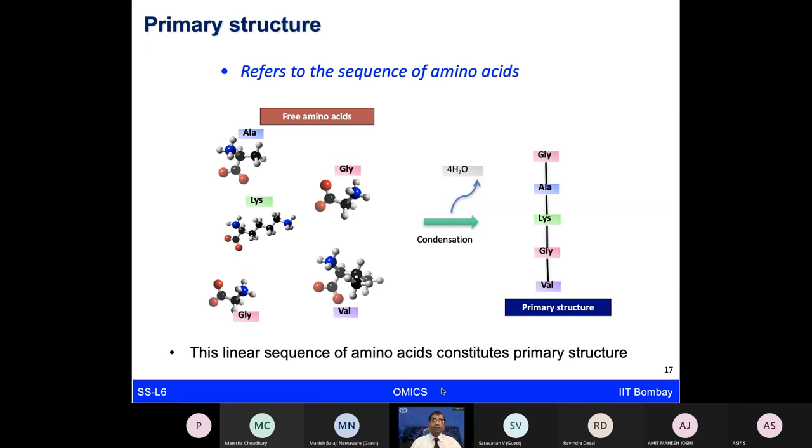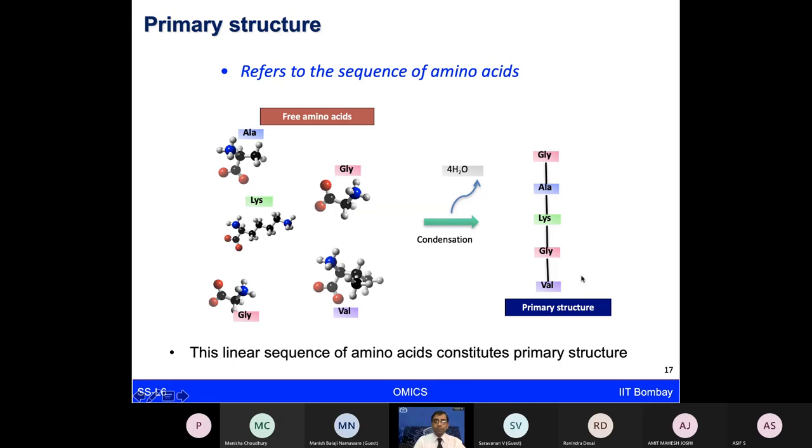This does not provide any functional information, but it gives us the composition of that given protein, which sequence of amino acids is part of it. In this case, you can see there are 5 free amino acids forming this polypeptide chain, and as a result they release 4 water molecules after the condensation reaction. And this gives rise to the primary structure.